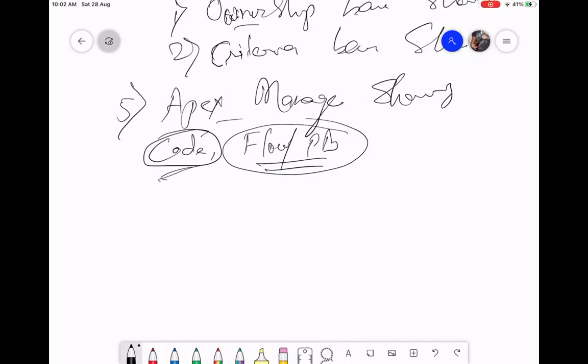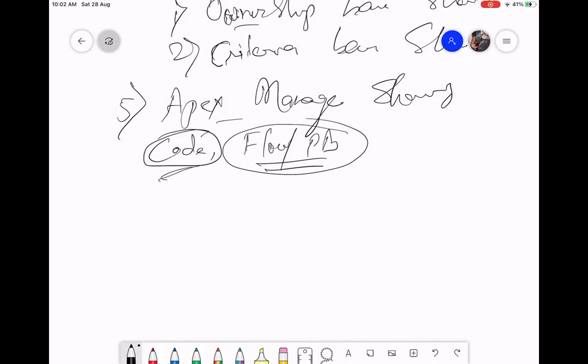Let me give you an example. If I create a new field on account called account coordinator, which is a user lookup field, and I say that apart from the account owner, the account coordinator should also see that record wherein he is the account coordinator. Now I can choose any user anytime when I create a record.